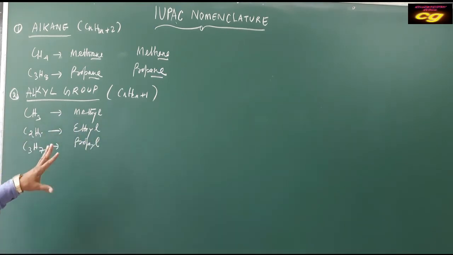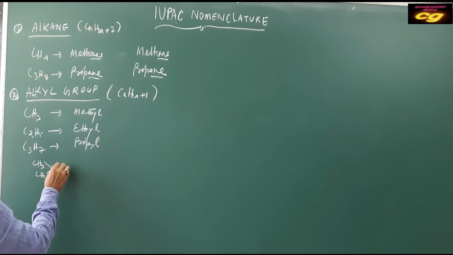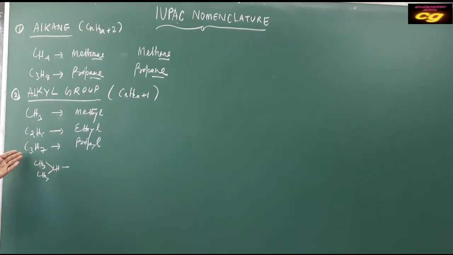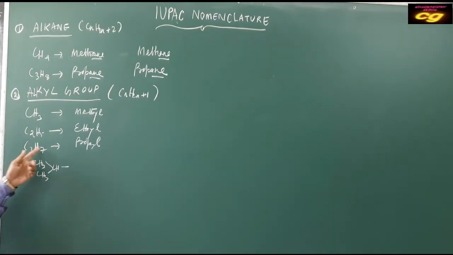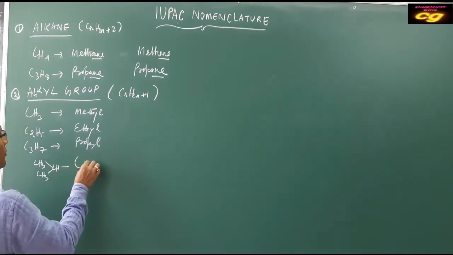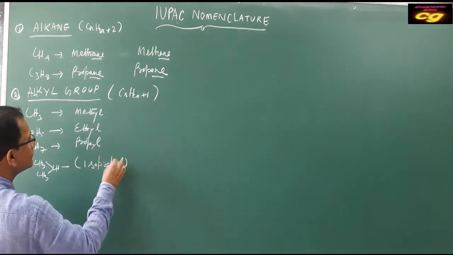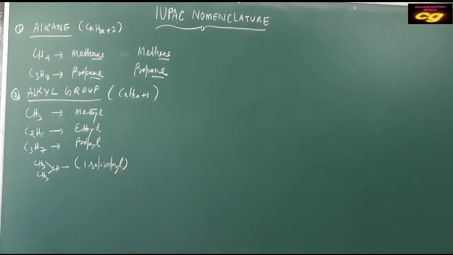But C3H7 can also be written in this form, CH3, CH. It has the same number of carbon and the same number of hydrogen, C3H7, but it is called isopropyl.